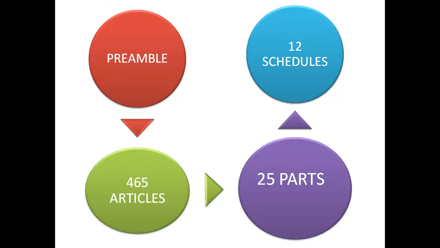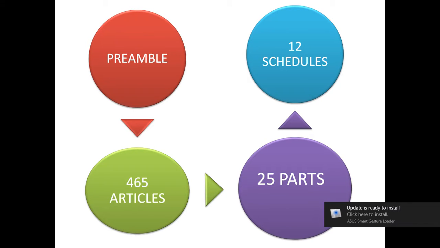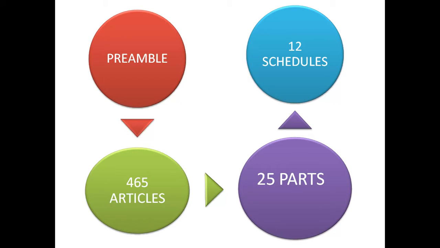Okay, and this is the point. The intro is the preamble. After that we are having parts. Parts means chapters. So we are having 25 parts in our constitution. Inside those parts, that means part 1, part 2, like that. If you take part 1, we can definitely find small lessons. Those lessons are called articles. So inside a part we are having articles.